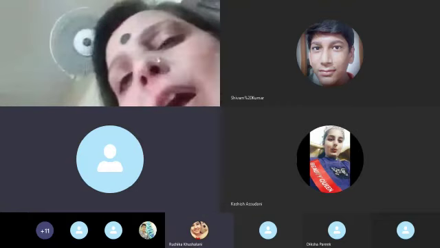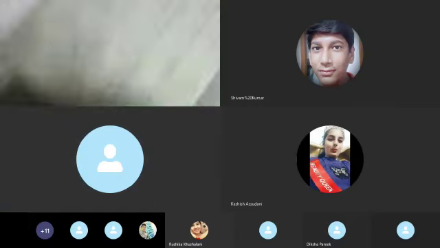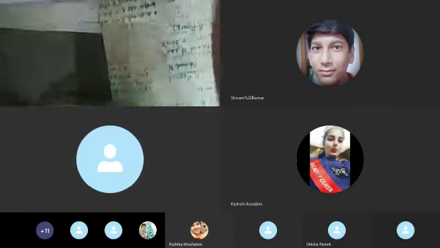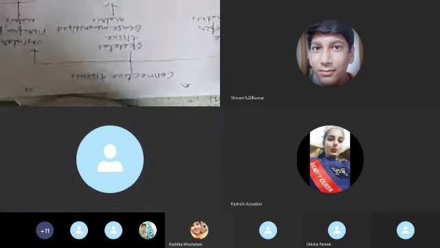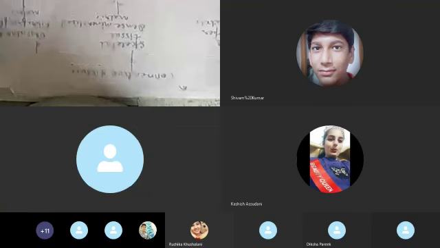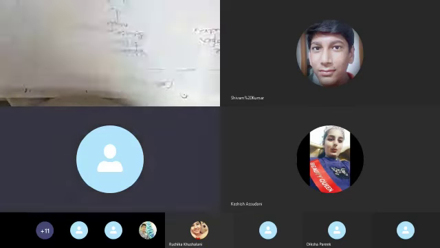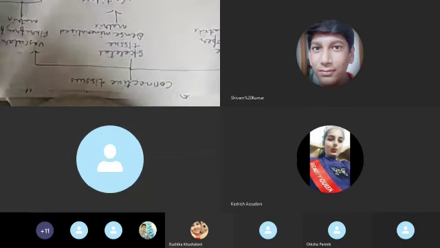Okay. Again, I am repeating the different types of tissue with the help of the diagram. Look here. Is this diagram visible? Yes, ma'am. That is called the connective tissue. Connective tissue is divided into three types. First is connective tissue proper.